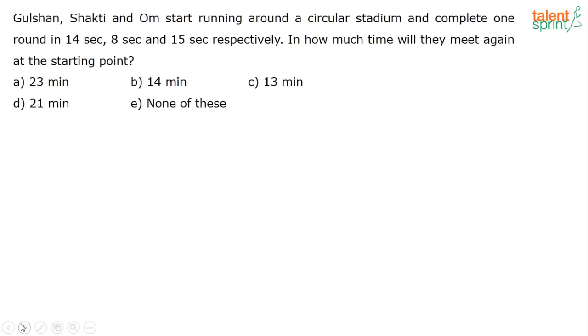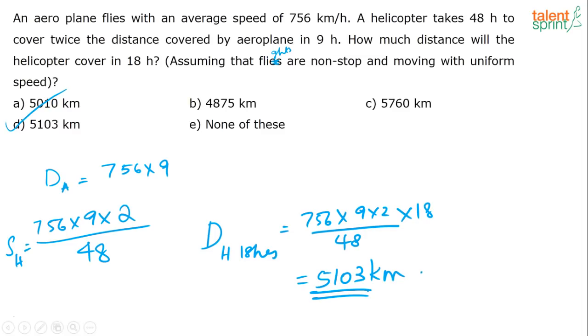Next question. Next question is there on your screen. Oh, you didn't understand the question? Okay. See, again, it's a very easy question. Let me just explain it once again. See, an aeroplane flies with an average speed of 756 kilometers per hour. A helicopter takes 48 hours to cover twice the distance covered by the aeroplane in 9 hours.